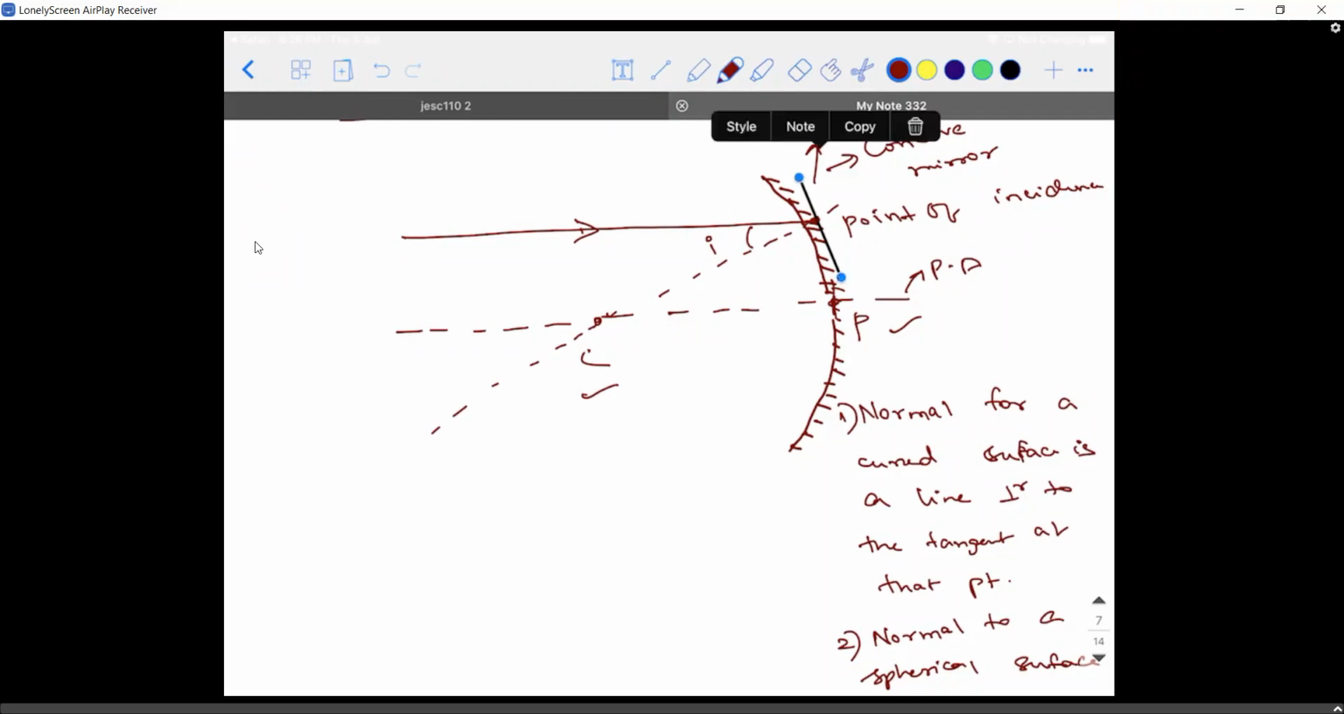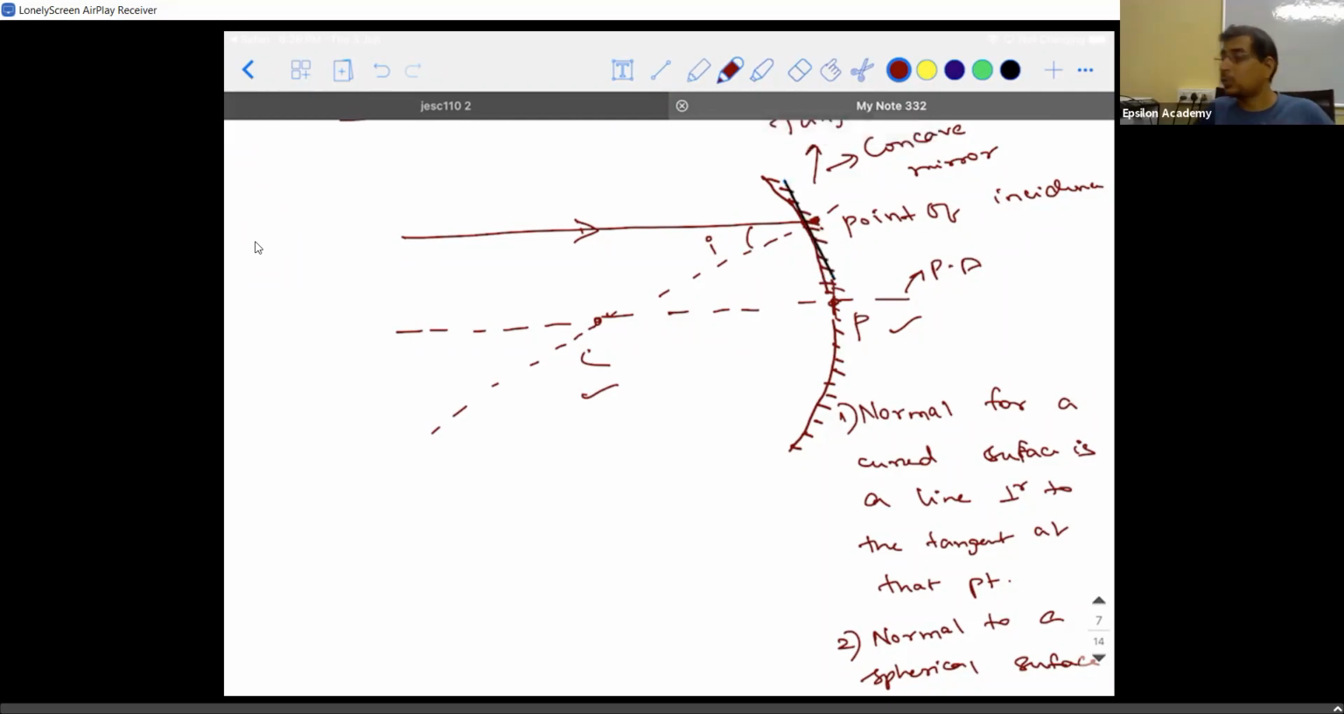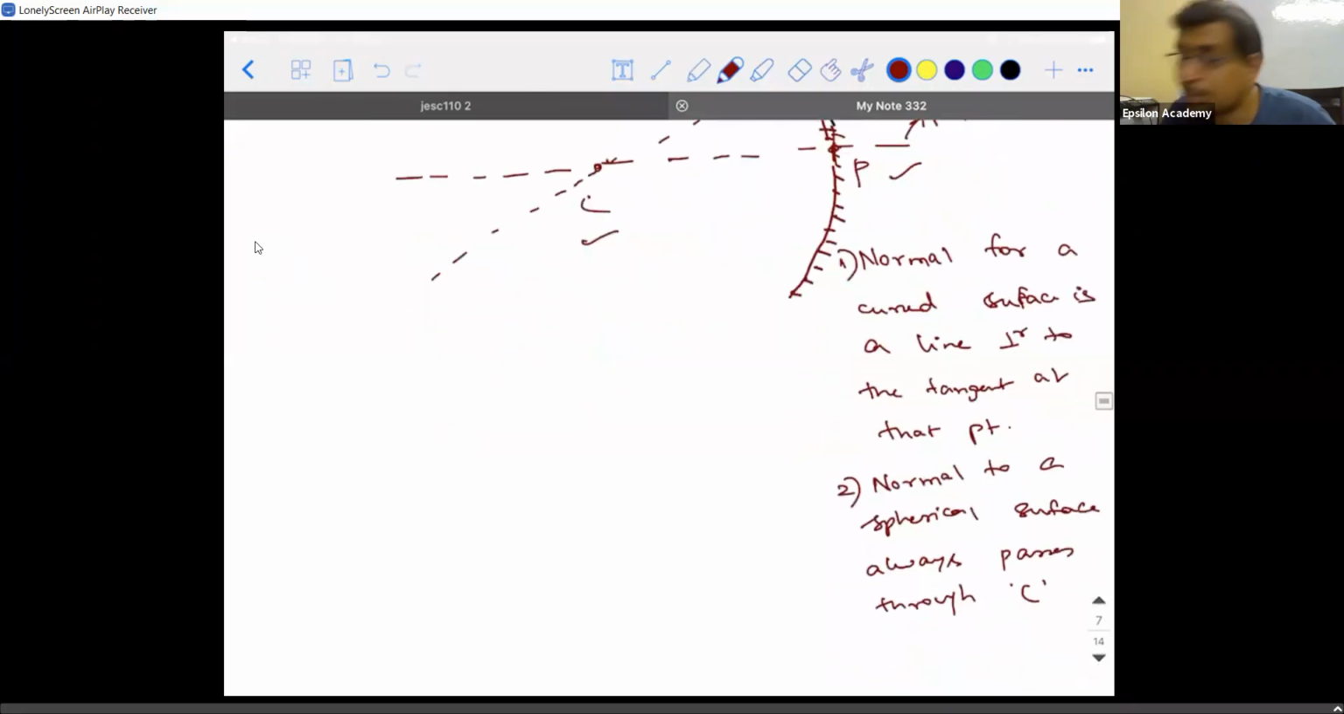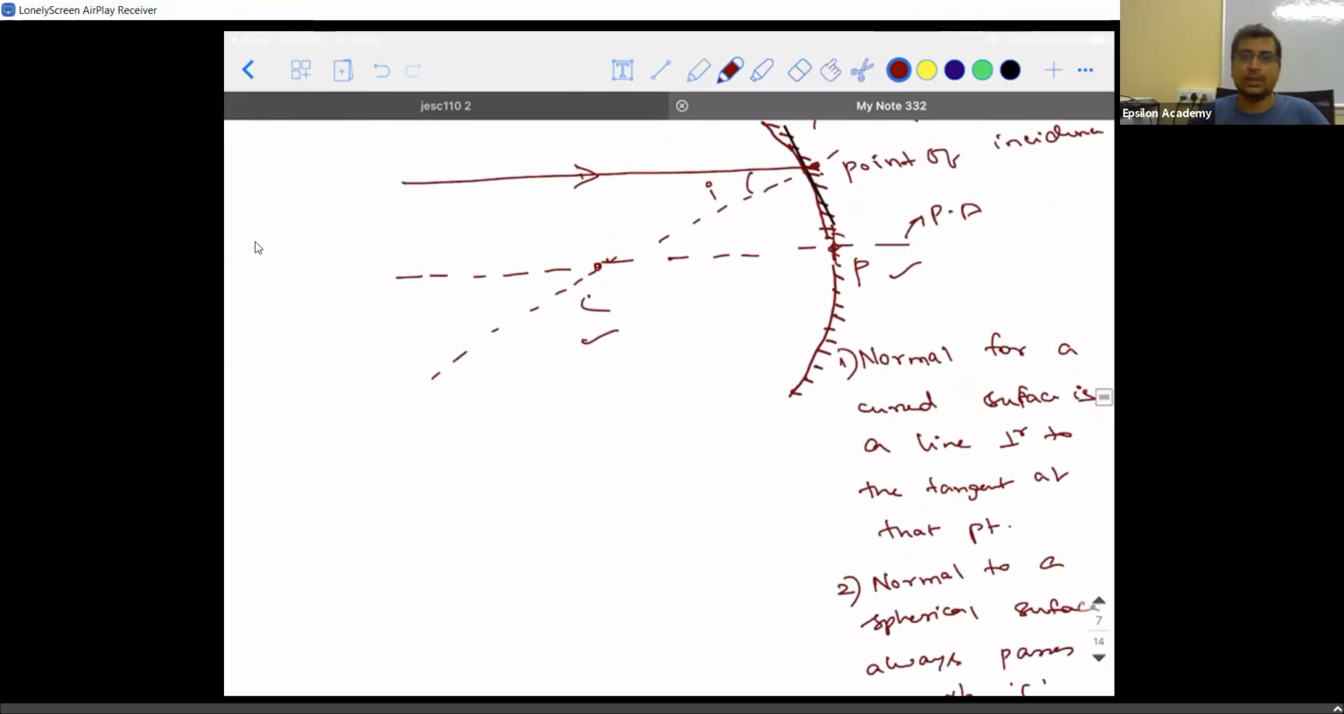Sir, can you explain again, sir? Which point? Sir, that normal one. See, the normal to a spherical surface always passes through the center of curvature. I explained all these things for you to understand what a normal is. Every time you need not sit and do this.